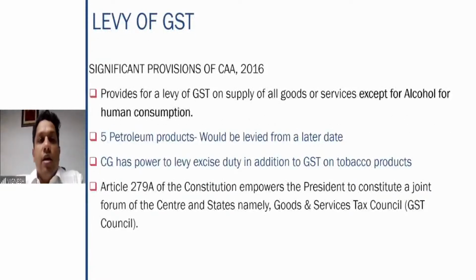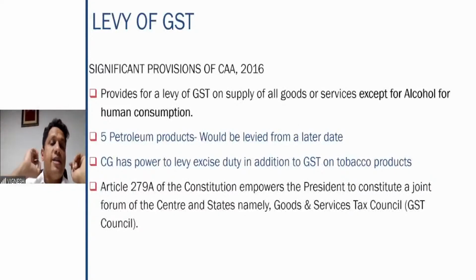Right? Then it provides for levy of GST on supply of all goods or services except for alcohol for human consumption. What does this constitutional amendment say? It levies the GST on all goods and services except for alcoholic liquor for human consumption. On alcohol for human consumption, there is no question of GST. Five petroleum products are levied from a later date. I already told you this, right? And the central government also has the power to levy excise duty in addition to GST on tobacco products, right?